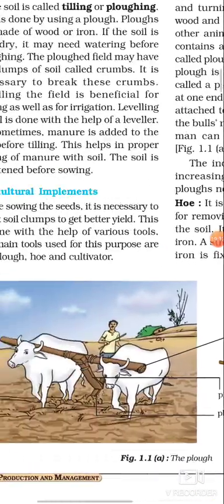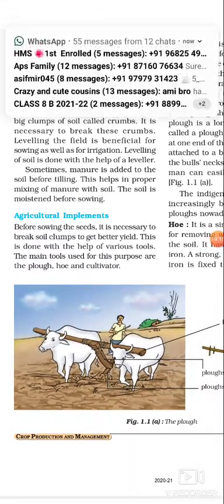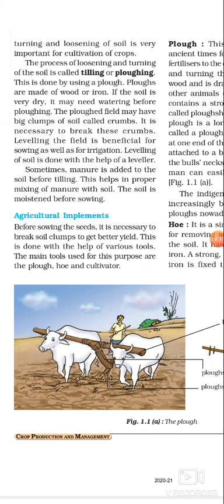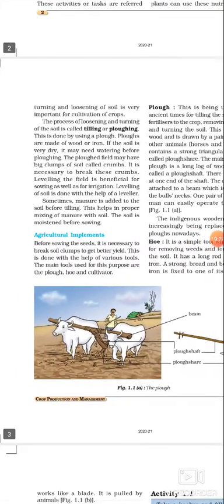So students, while plowing, you know that big clumps of the soil called crumbs may come out. So it is very important to break these crumbs, because before sowing of the crop, it is very important to level the ground.